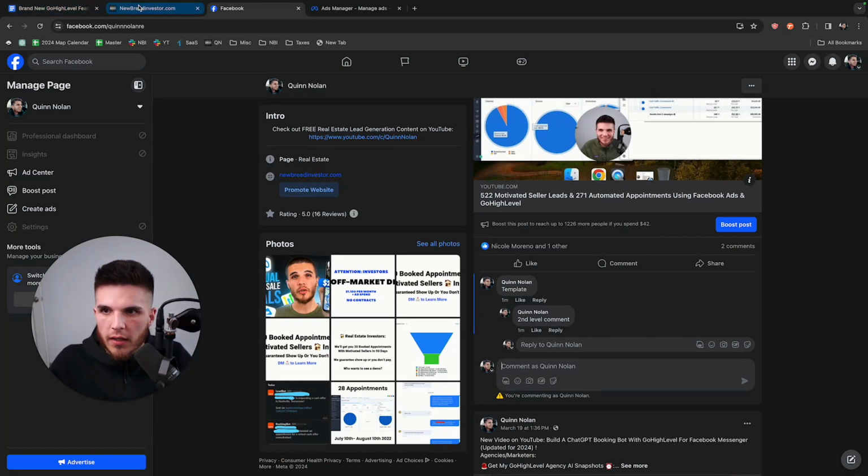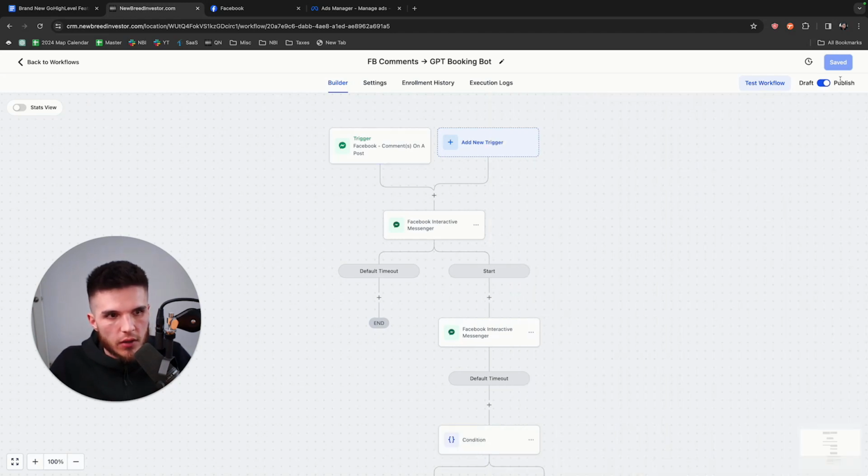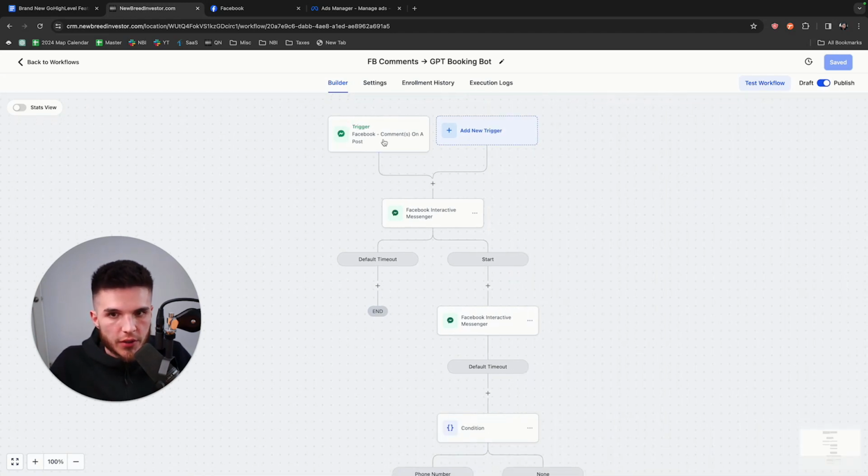So if you want to prevent it from triggering on second level comments, you would just make sure this is turned on. So I'm going to leave this turned on and then close that out. So that's the trigger creation.